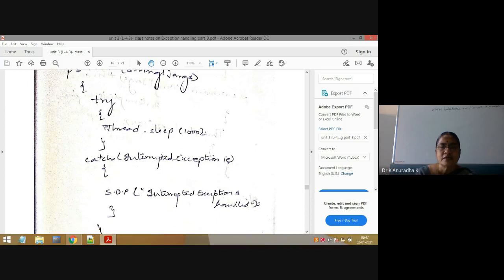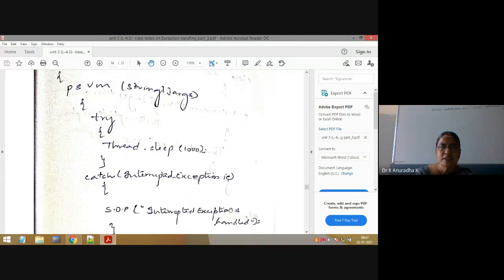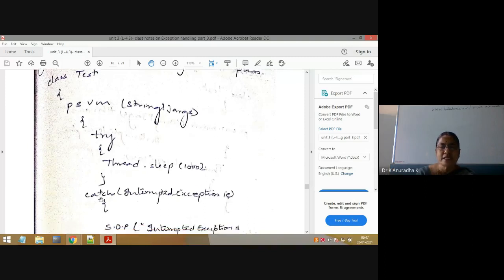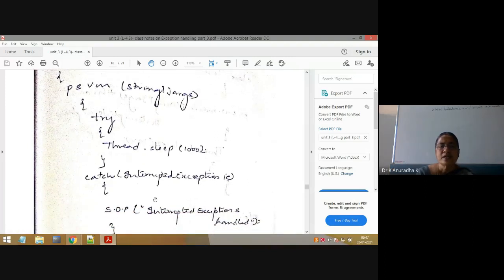Next, when the JVM finds an error here, immediately it will go to this matching catch block and execute this statement. So this is the first case. In this case, the main method is handling the exception, which is nothing but writing the try catch blocks to handle this exception, which is InterruptedException. InterruptedException is a checked exception.